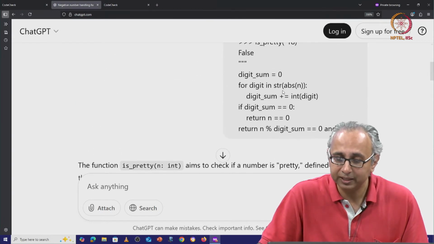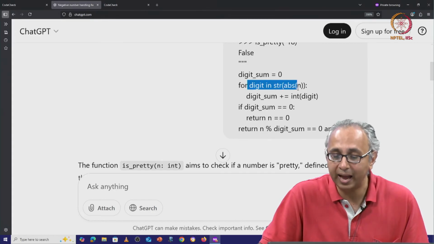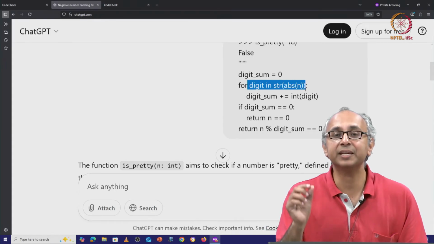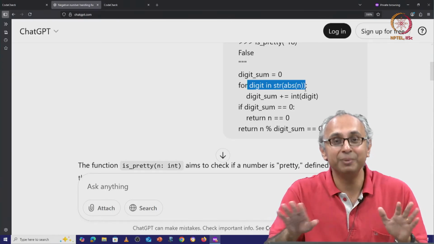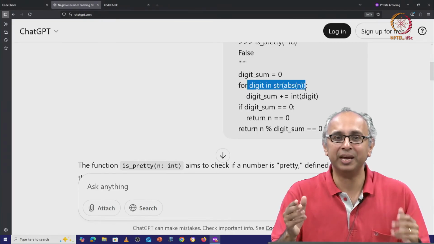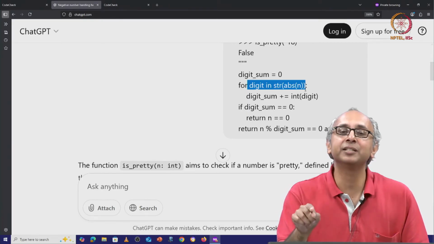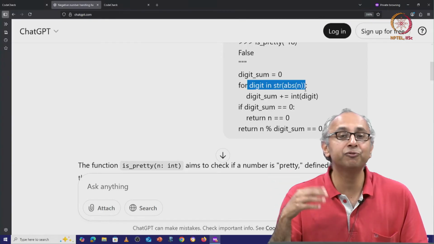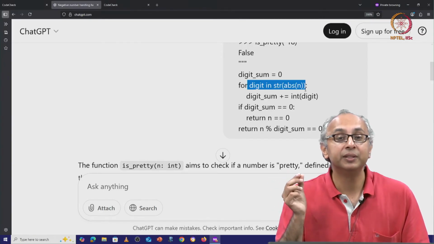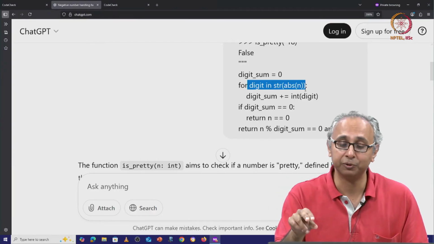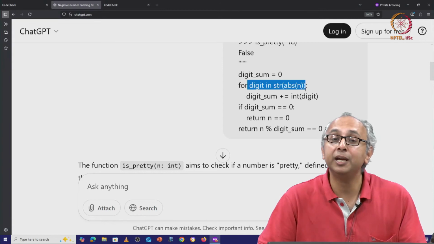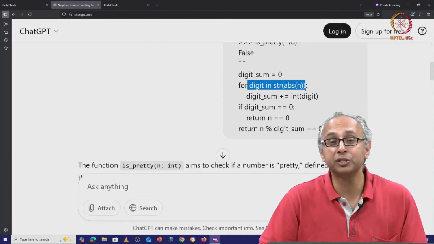Well, in fact, it looks at all the digits in str of abs of n, meaning it has taken the integer n, taken its absolute value, which eliminates the sign, it makes it a non-negative number, and then converted that into a string. So we've lost information about whether the given n was positive or negative when we take its absolute value. And now we are iterating through all the digits of this resulting string.